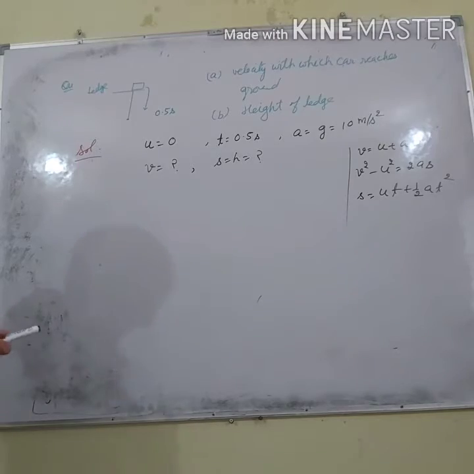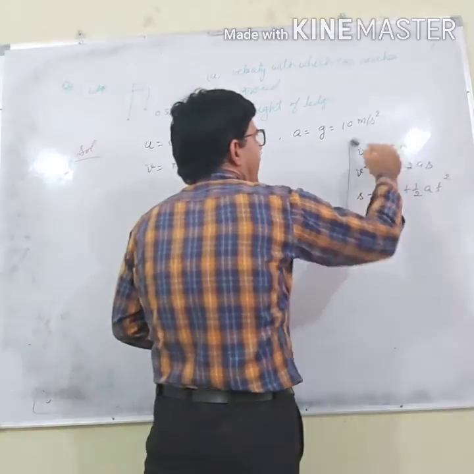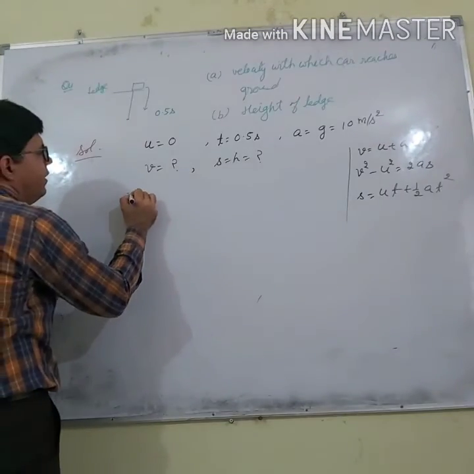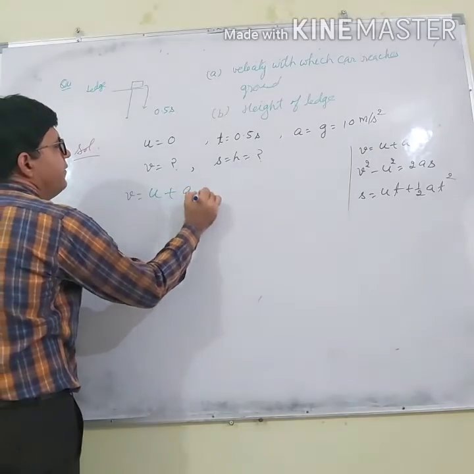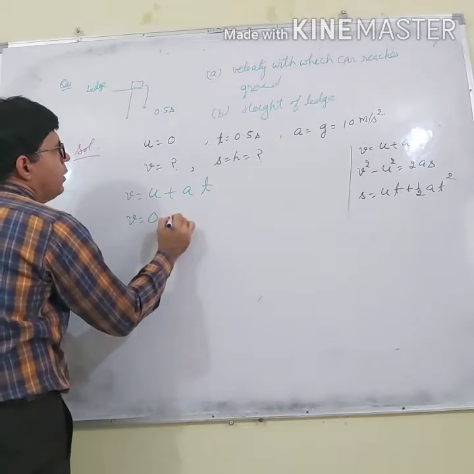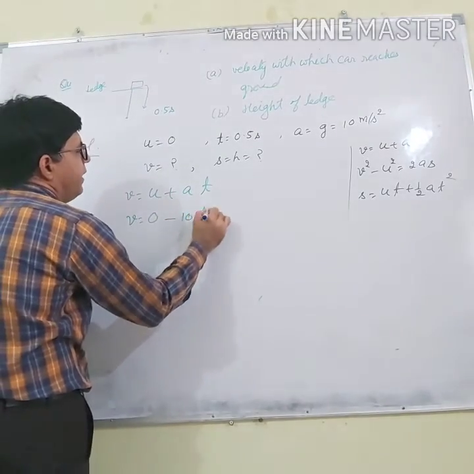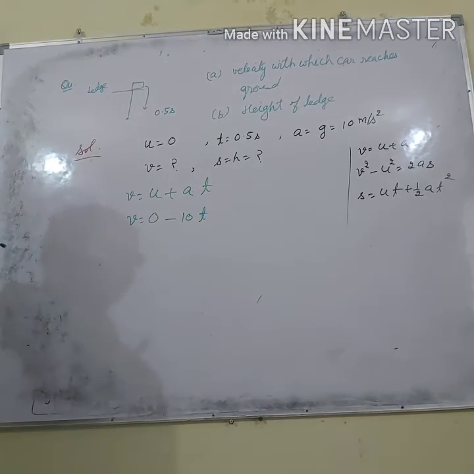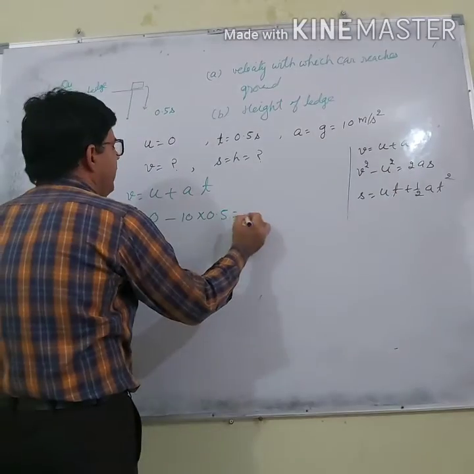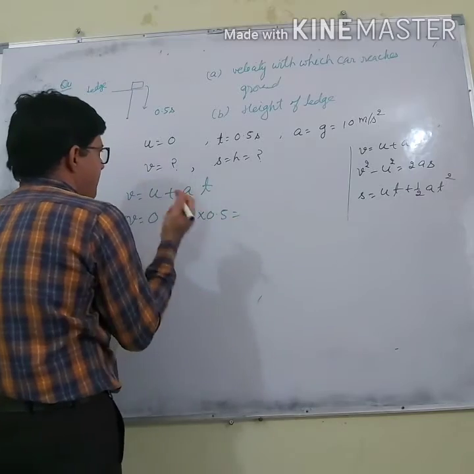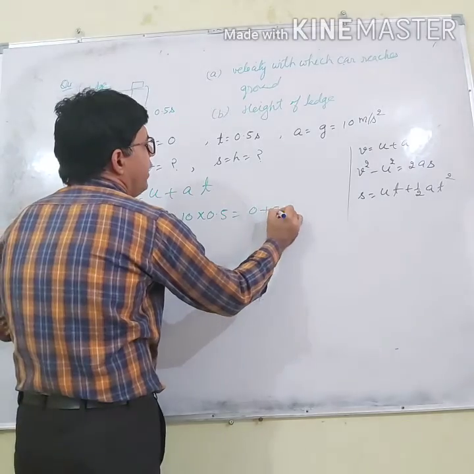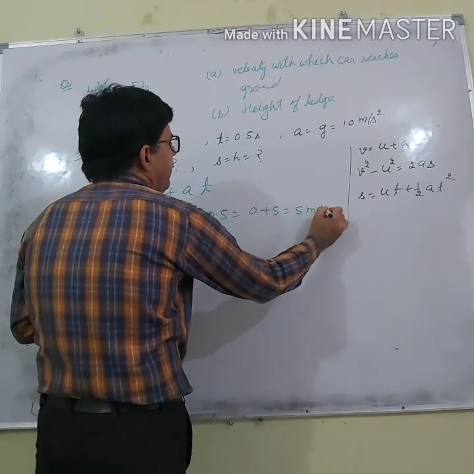So which formula will we use to find v? I will use this formula: v equals u plus at. V I have to calculate. U is 0, a is 10, and how much is t? T is 0.5. Plus it should be there, na? This is 0 plus 5 meter per second.